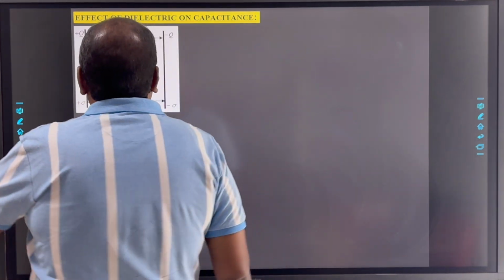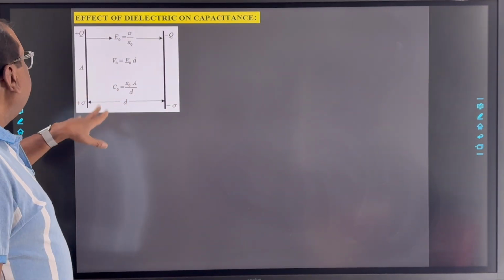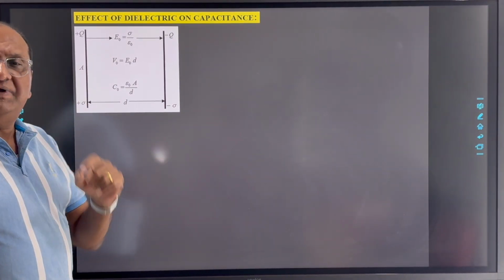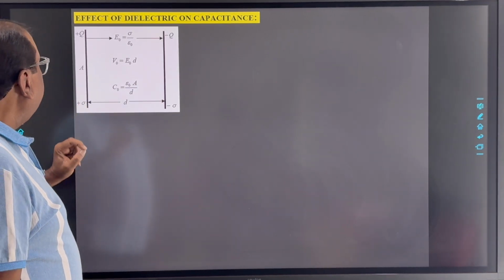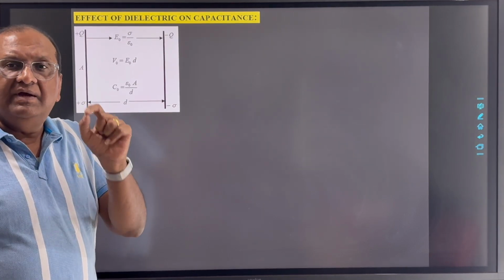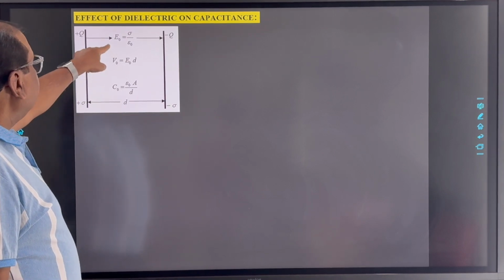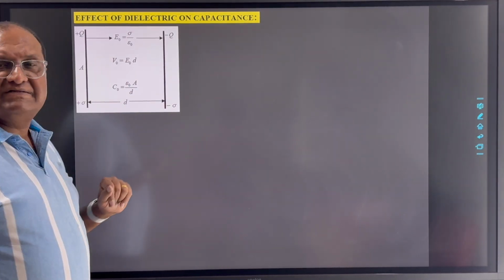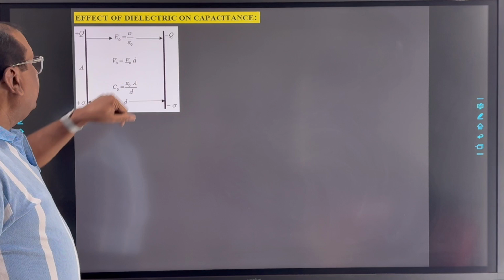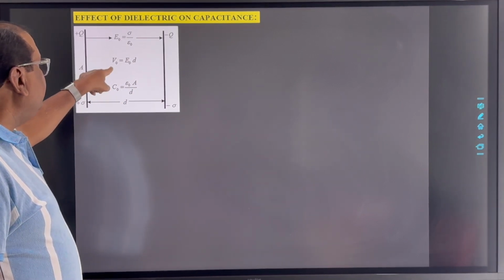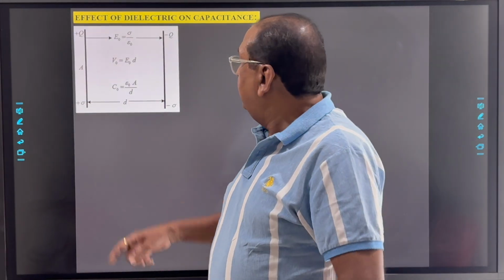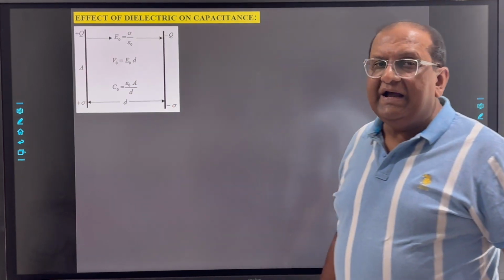Suppose the charge of the capacitor is Q, the area of the plates is A, and the separation between the two plates is D. Now when there is no medium, that is, when there is vacuum between these two plates, the electric field between them is E0 equal to sigma upon epsilon 0. We derived these equations. Then the potential difference between the plates is V0 equal to E0 into D, and the capacitance of the capacitor is epsilon 0 A by D.